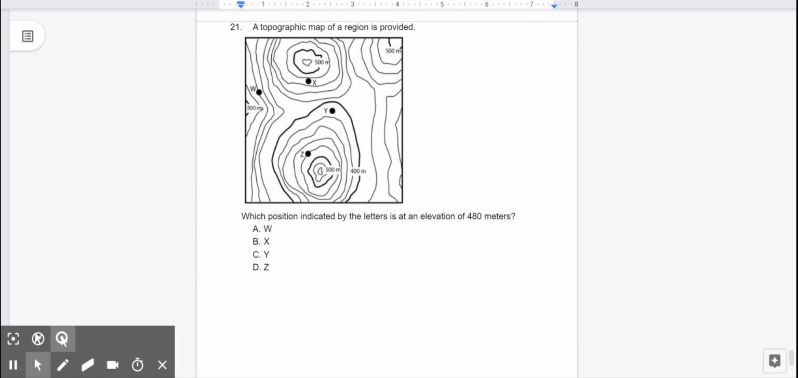Number 21. A topographic map of a region is provided. Which position, indicated by the letters, is at an elevation of 480 meters? Is it A, location W, B, location X, C, location Y, or D, location Z?